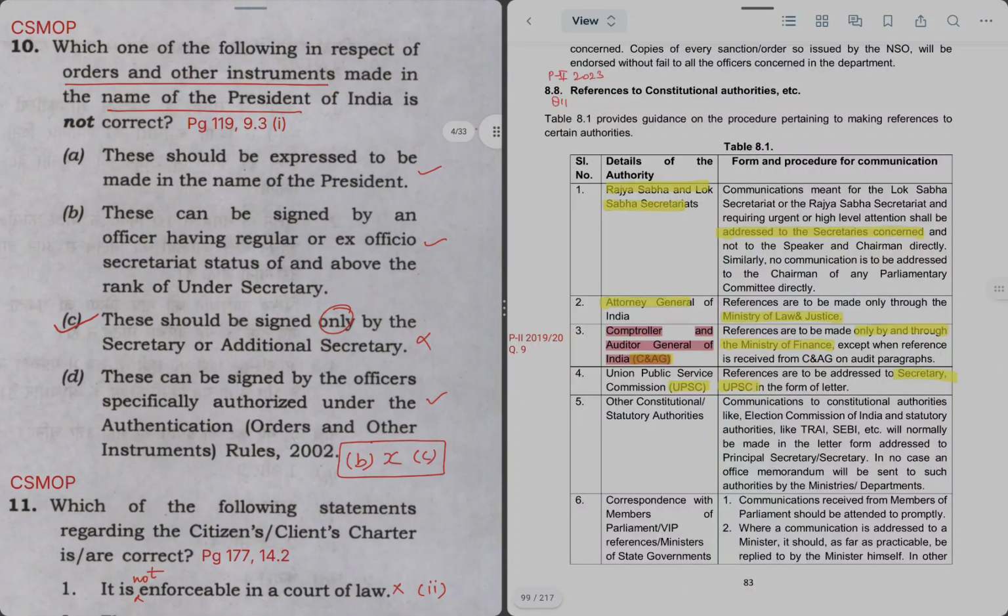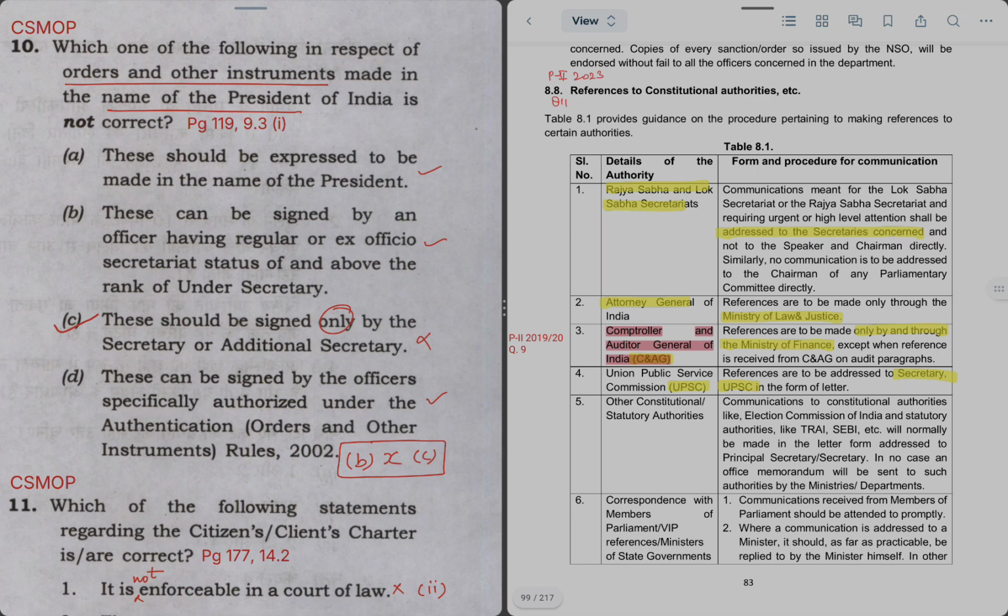Next is question number 10. In question number 10, it is asked on President orders: which of the following in respect of orders and instruments made in the name of President of India is not correct? Again, the question is asking you incorrect. बहुत सारे क्वेश्चन पूछे गए हैं जिसमें गलत स्टेटमेंट बताना है. थोड़ा सा कन्फ्यूज करने के लिए, थोड़ा सा डिफिकल्टी लेवल रेज करने के लिए घुमा के पूछते हैं.